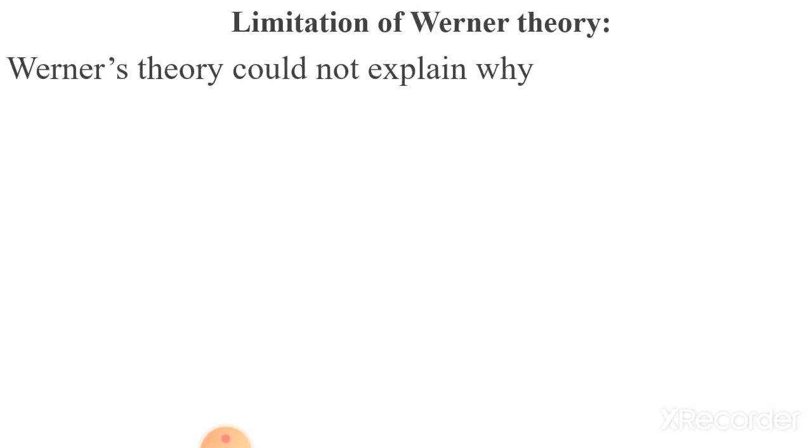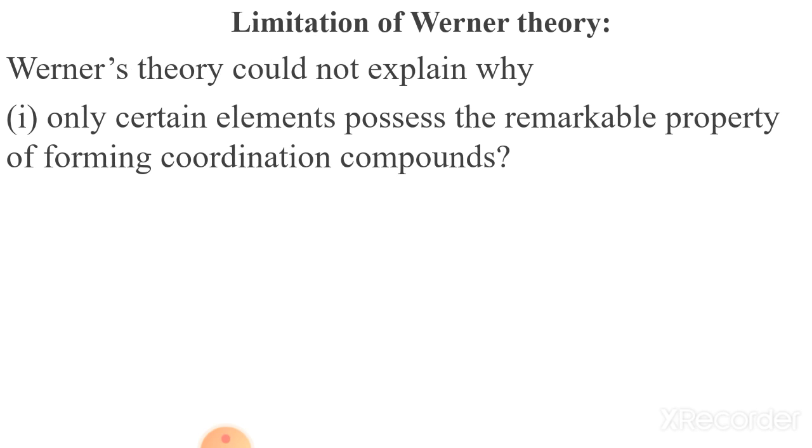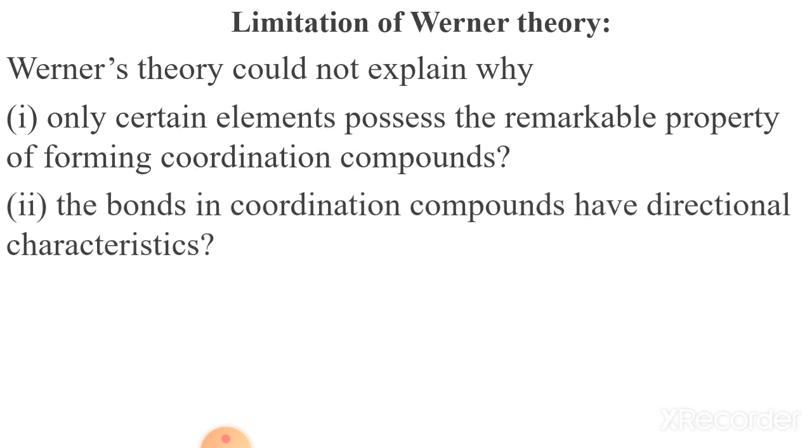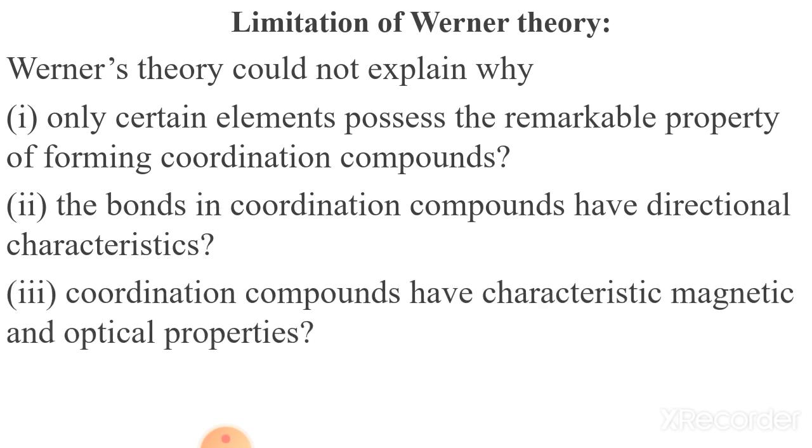Now students, let us focus on the limitations of Werner theory. Werner theory could not explain the following criteria. First of all, why only certain elements possess the remarkable property of forming coordination compounds. Second, the bonds in coordination compounds have directional characteristics. That means they can show hybridization.